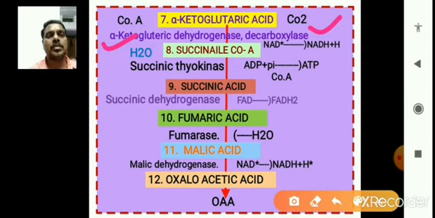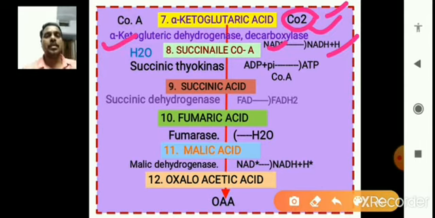So when the dehydrogenase is present, the two H2 ions are added to the NAD, which then forms NADH2, and when decarboxylase is present, the CO2 is released. So between the 7th and 8th steps, carbon dioxide is released and NADH2 is also released with the help of alpha ketoglutaric dehydrogenase and decarboxylase. So this is the 8th step formation, that is succinyl coenzyme A.